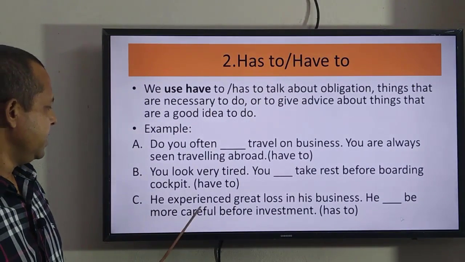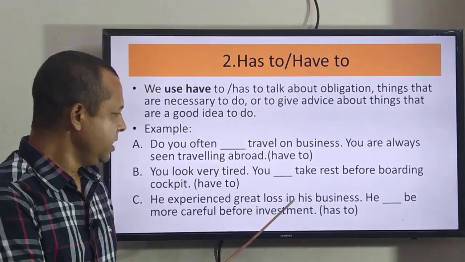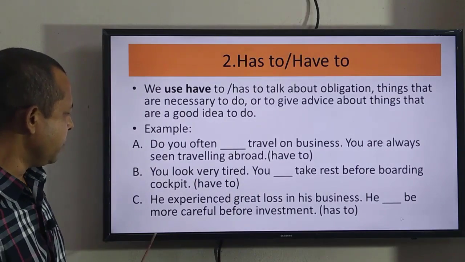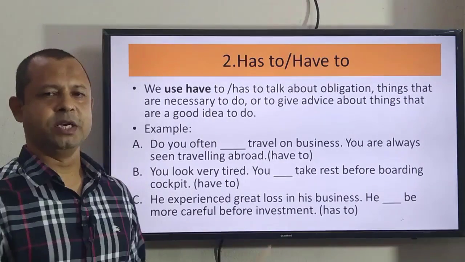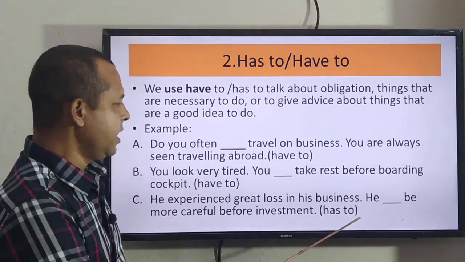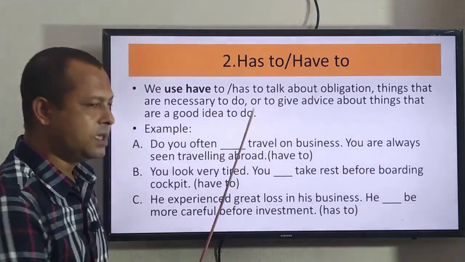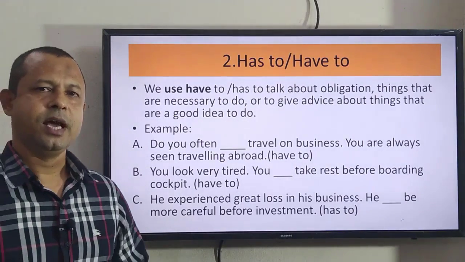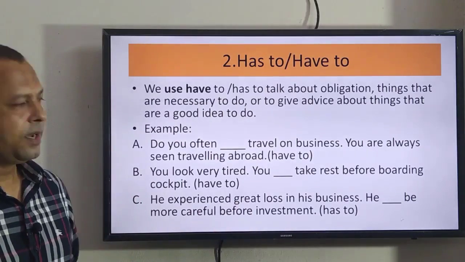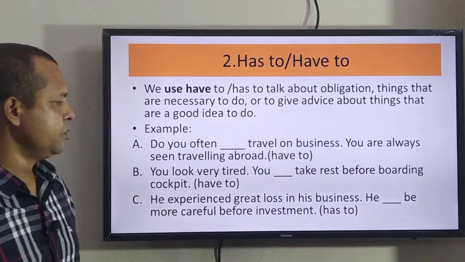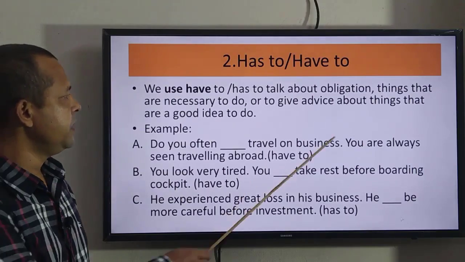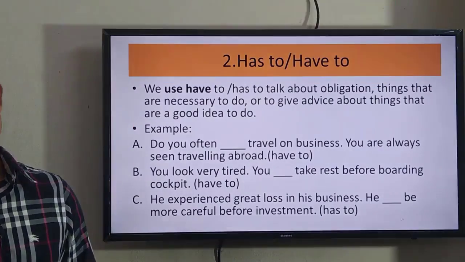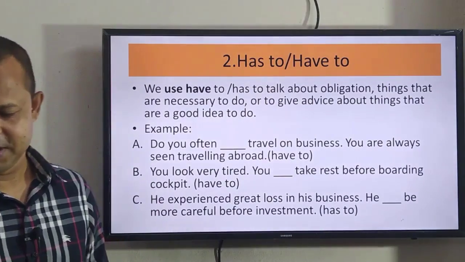C number, he experienced a great loss in his business. He has to be more careful before investment. What can we use here? We can use here has to, because the subject is he. For he we use has to. So, according to the subject, has can be have or have can be has. And here I have used has to give him a suggestion that he should be more careful for further investment. I hope you have understood it.